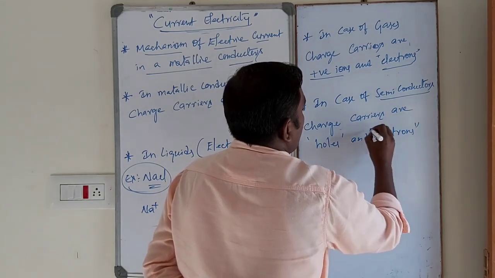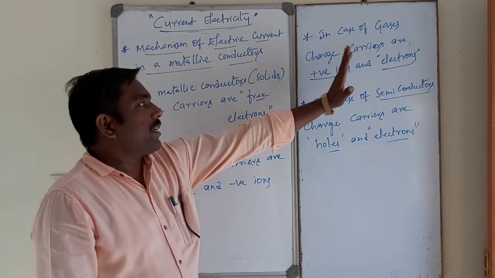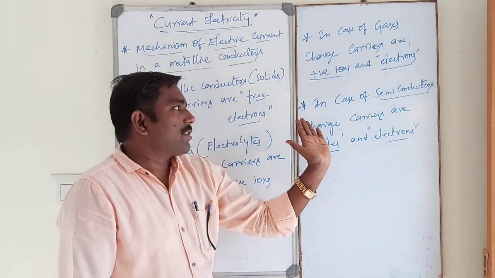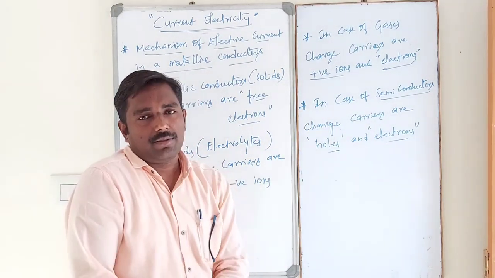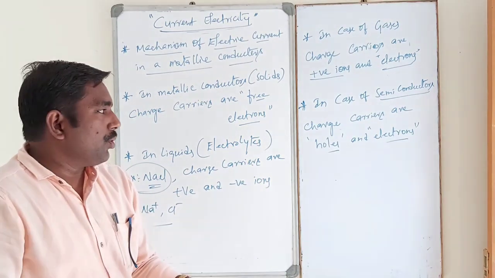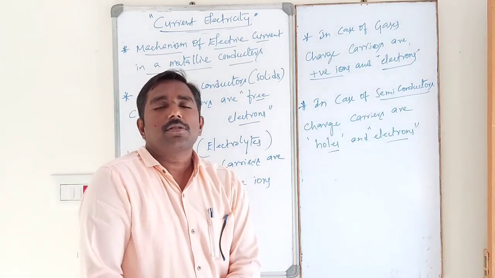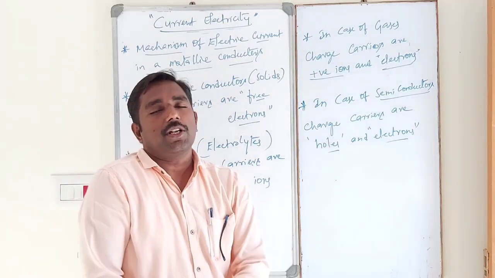This is also very important, students. In the case of gases, charge carriers are positive ions and electrons. In the case of semiconductors, charge carriers are holes and electrons. So in semiconductors, current flows due to holes and electrons. A hole is positively charged, an electron is negatively charged.